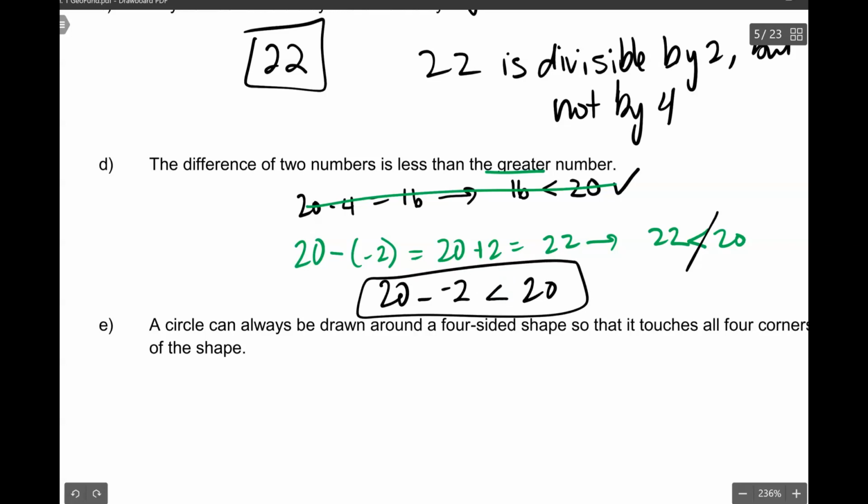Of course, I'm picking some numbers randomly. You can pick other numbers that also work. Right? You could do 20 minus negative 3, 19 minus negative 4.